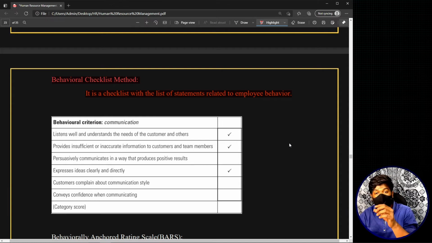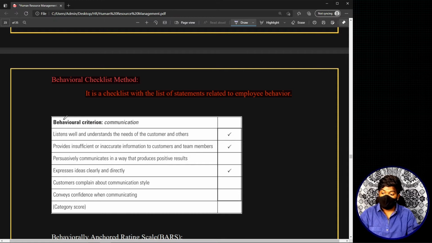Then we will provide checklist boxes, and the rater is required to check each and every box which he believes is apt for the employee, so I have to check this. This is not apt for the employee, so I will either cross this or just leave it blank. This is how a behavioral checklist method looks.